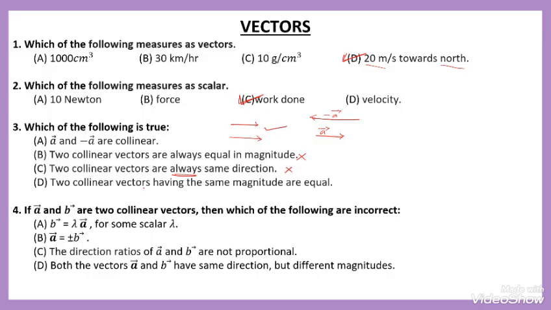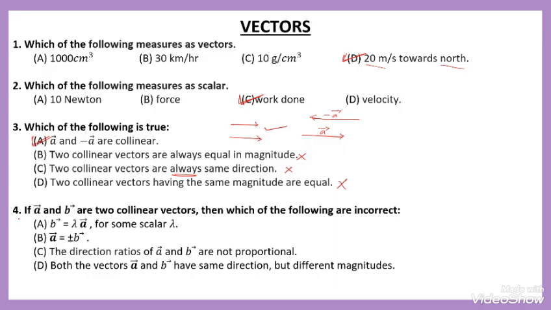Two collinear vectors having the same magnitude are equal. Here the magnitudes are the same but they differ in direction. In that case they are not equal. Therefore, option number 1 is correct.